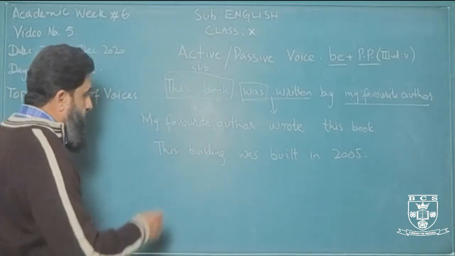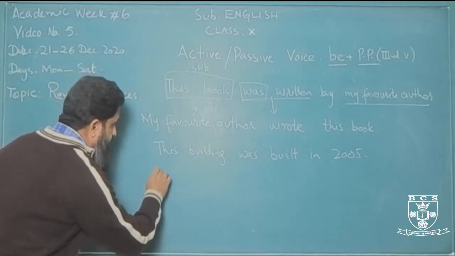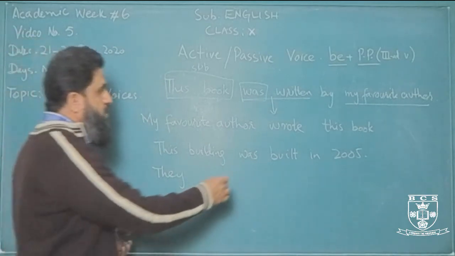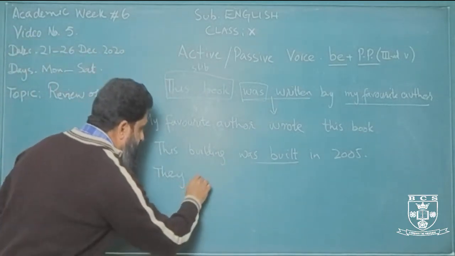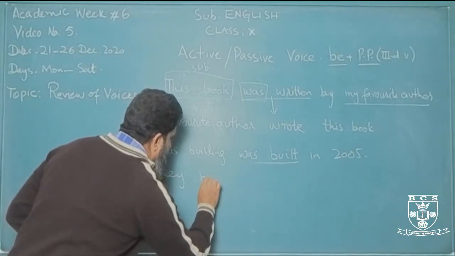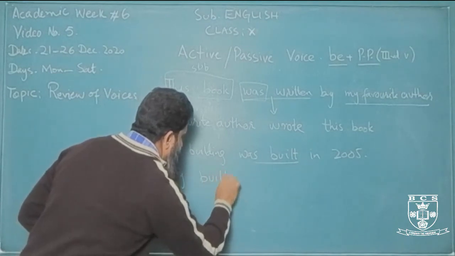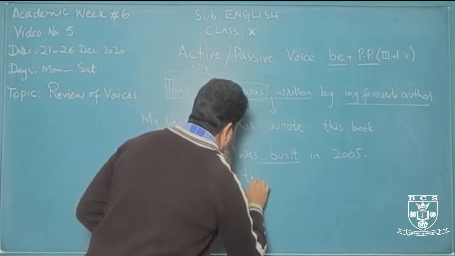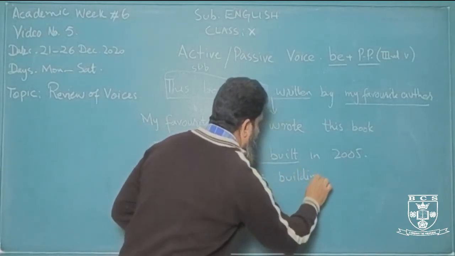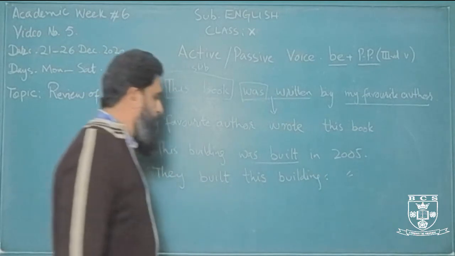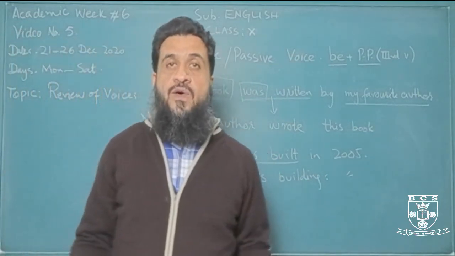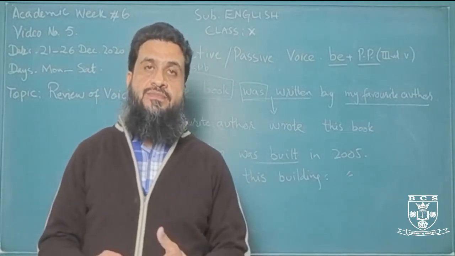So in this case we'll say they, and then was built, again in past simple, we'll use the past simple tense. They built this building in 2005, right?